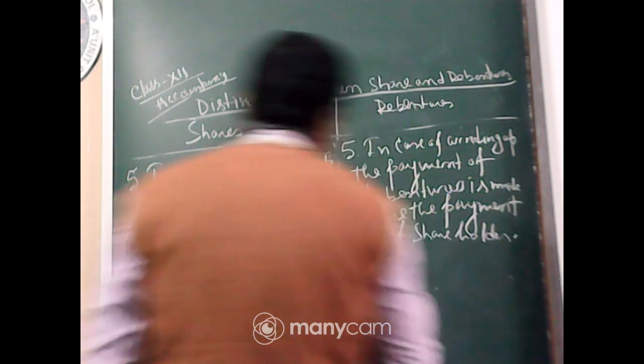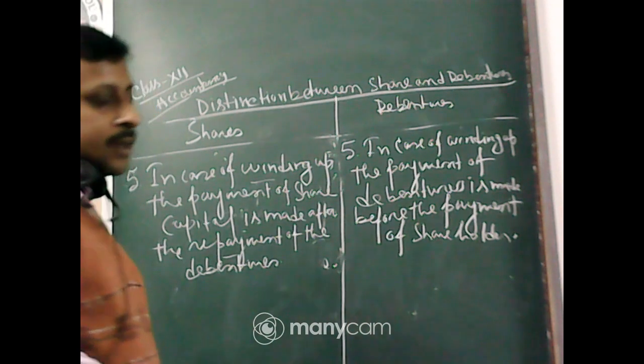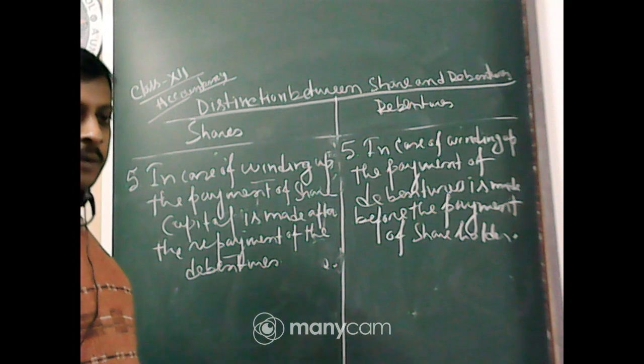Just the opposite: here the debenture holders get paid first in the case of winding up, then if anything is left, shareholders will get their money back.